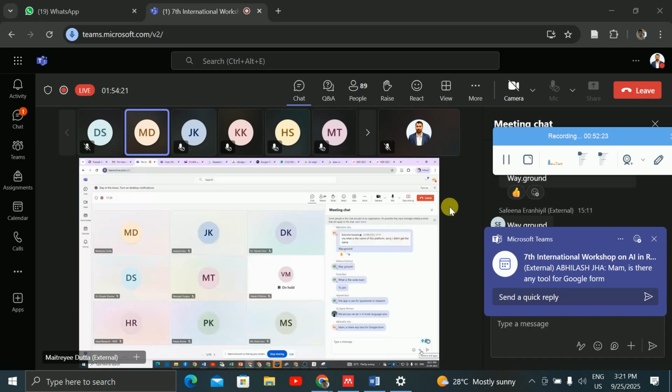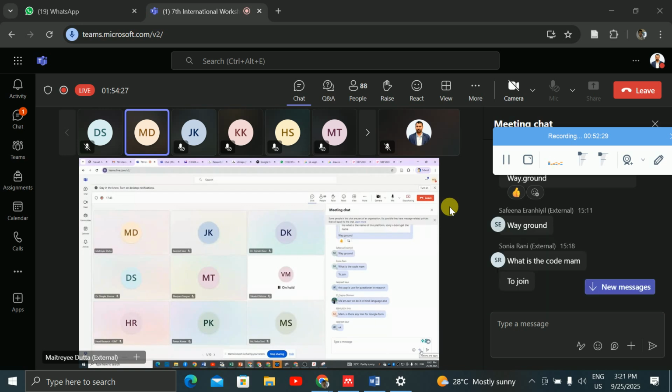Is there any tool for Google form? With this Quizizz tool, whatever you are preparing in Google form, you can import directly from Google form. For example, if you have some questions in the Google form, you can import that Google form directly into the Quizizz tool, right? So this tool will be helpful for teachers if you want to take or give a quiz in your classroom, right?